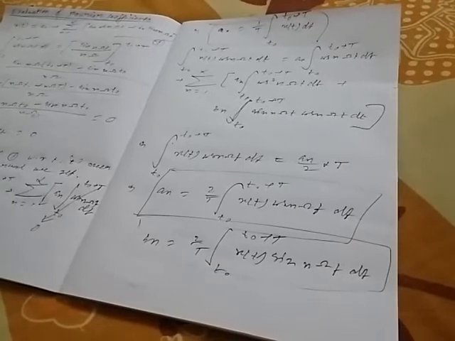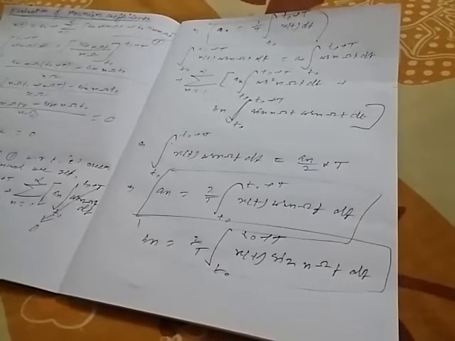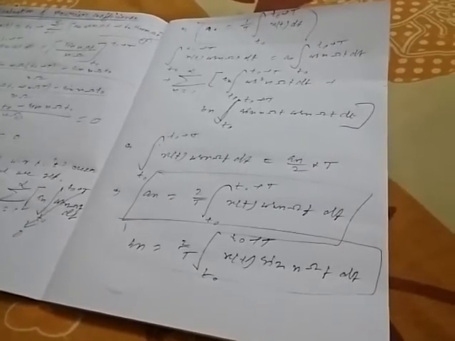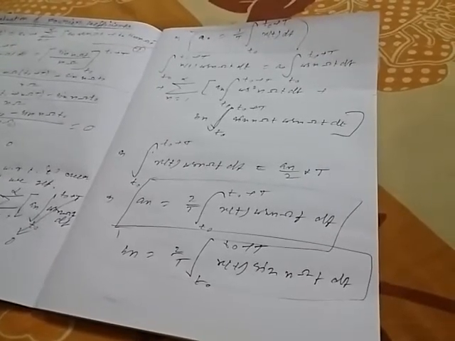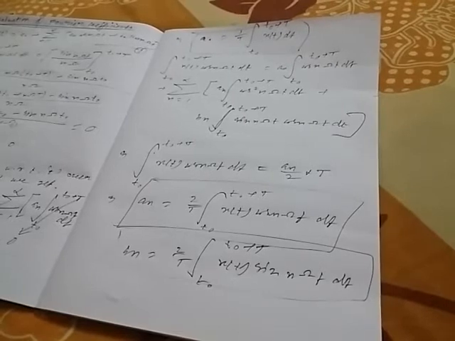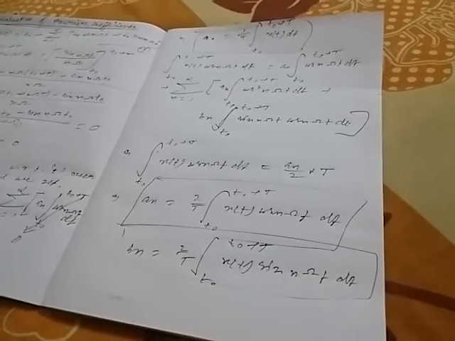In my next class we will discuss how to get a Fourier series from a periodic non-sinusoidal signal.